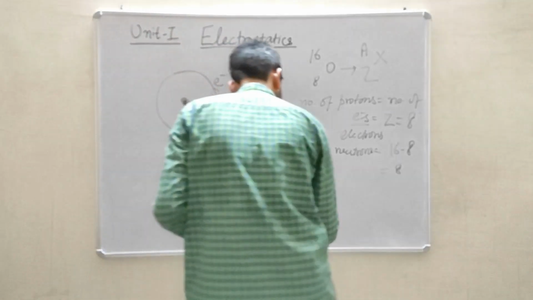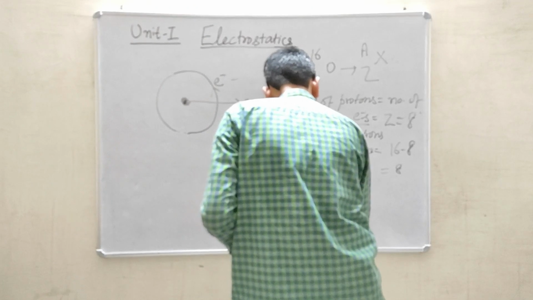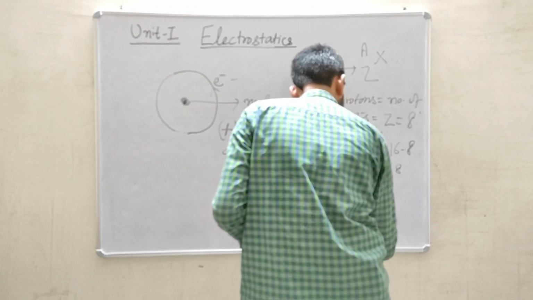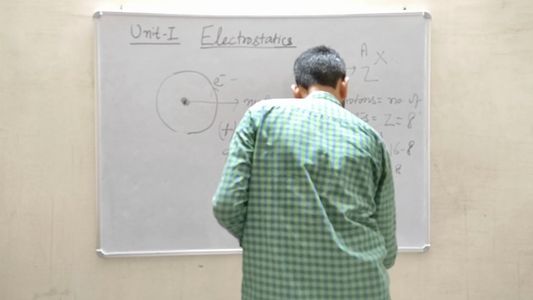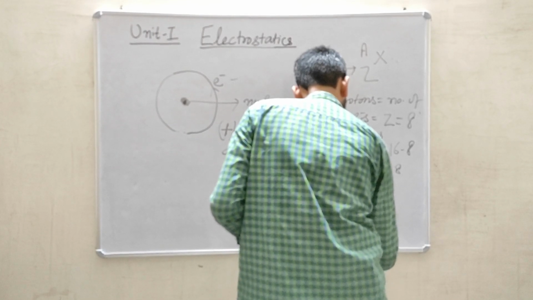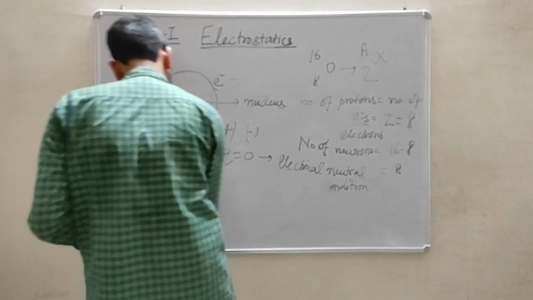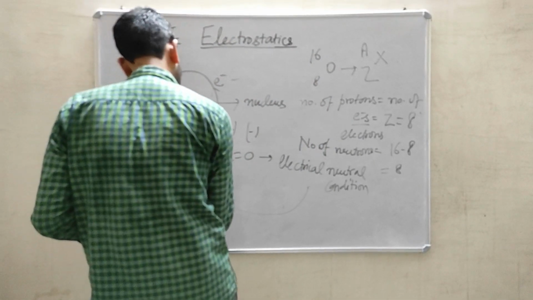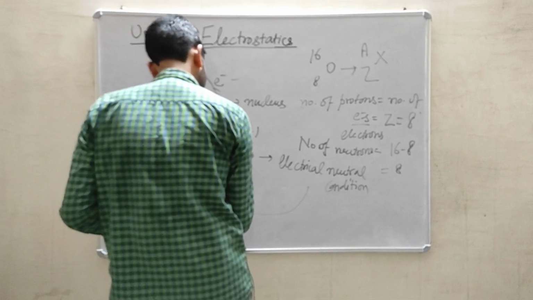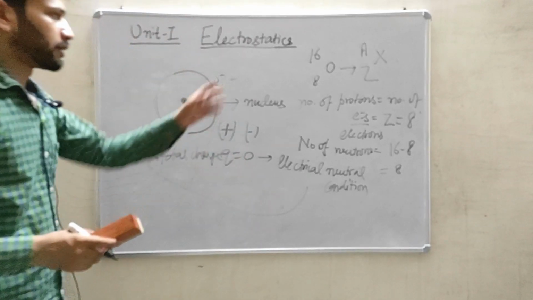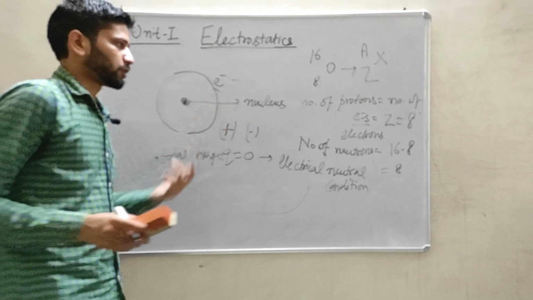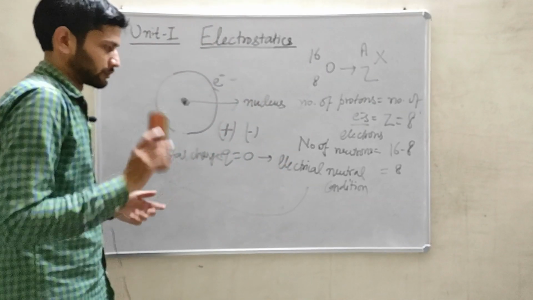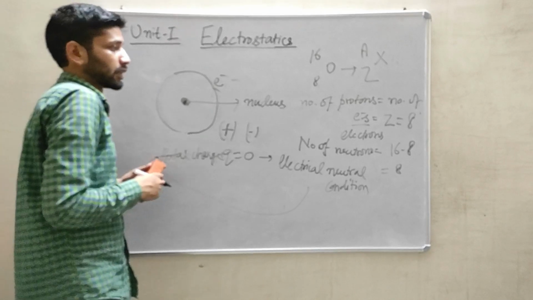So this is the case of the electrical neutral condition, which means total charge will be 0. Here the number of protons and number of electrons are equal, so 8 minus 8 comes out to be 0.